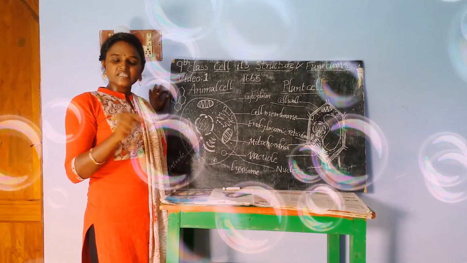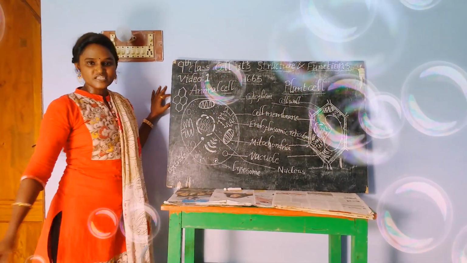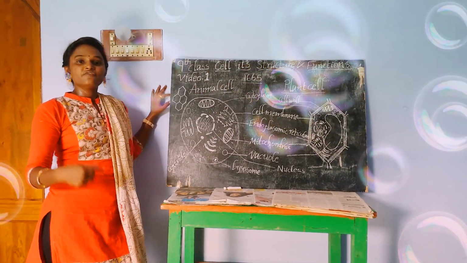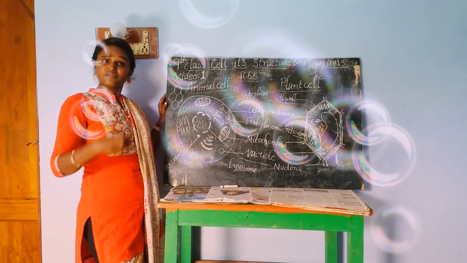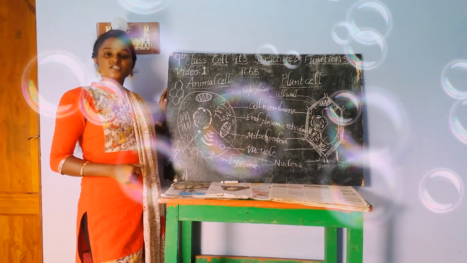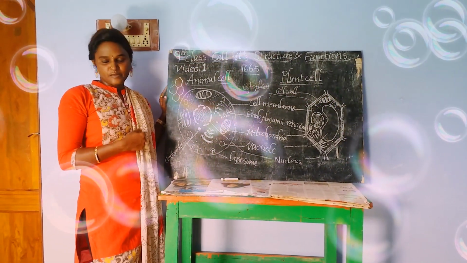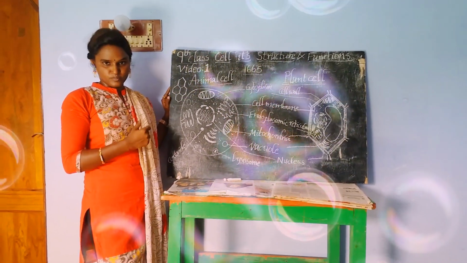We are able to see only the outline of the cell by using a simple microscope, and also we can see stomata under a simple microscope.